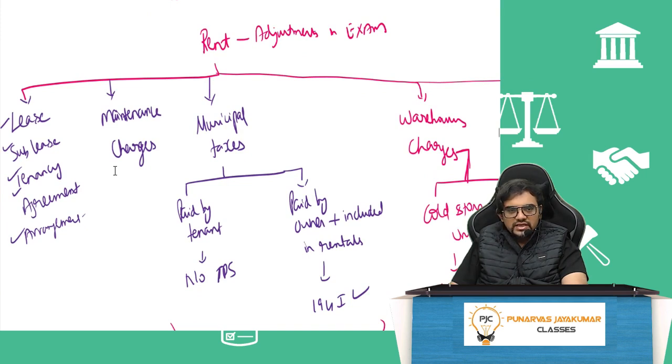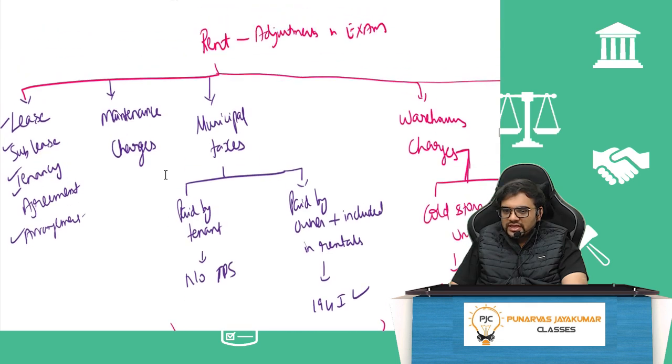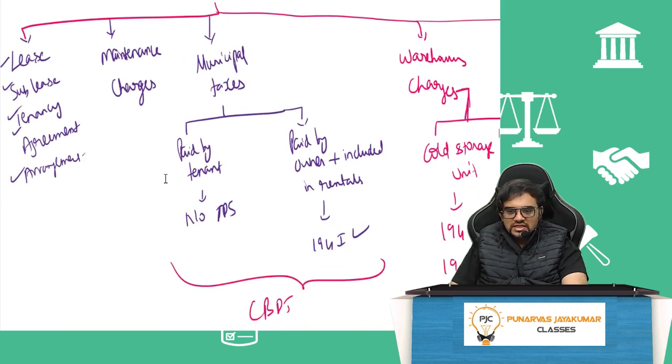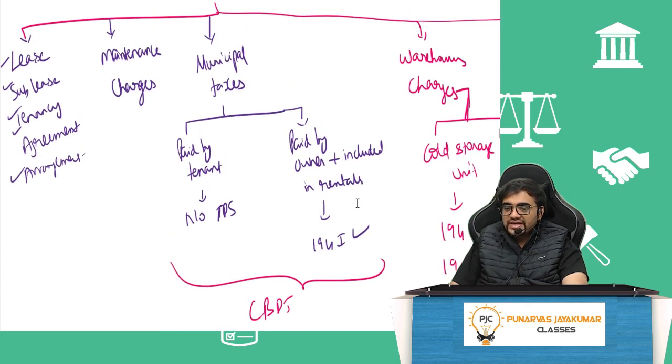Rent can be maintenance charges. It can be municipal taxes. Municipal taxes paid by tenant, no TDS. Municipal taxes paid by owner or included in rentals, everything 194I will come. Because municipal tax is paid by the owner here and included in the rentals, so 194I will come on that because it's part of the rent. But municipal tax paid by tenant himself, no TDS.